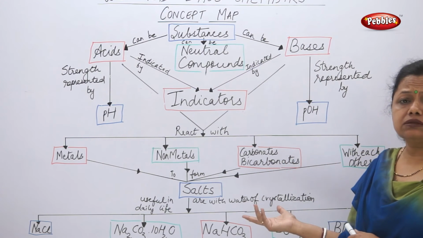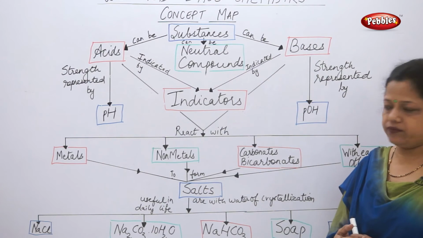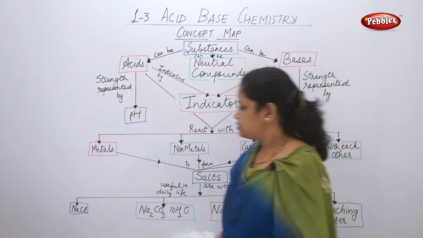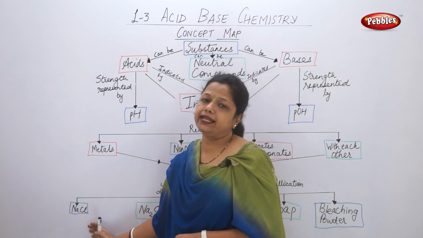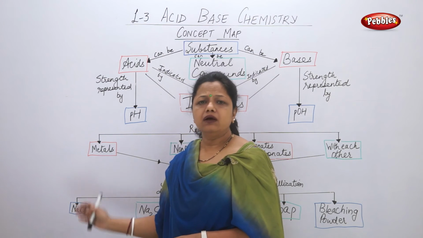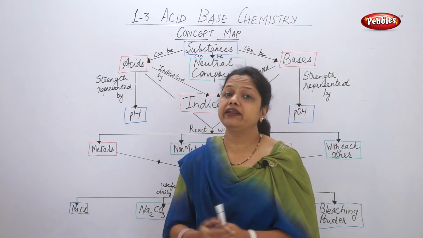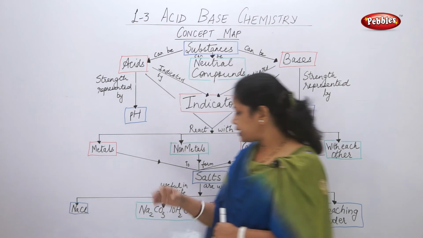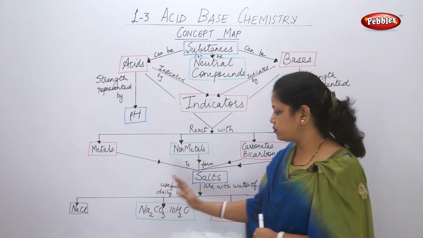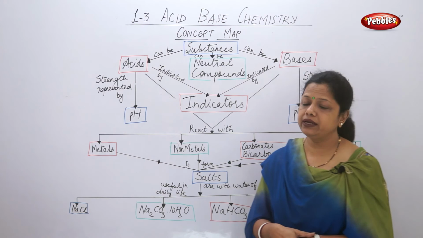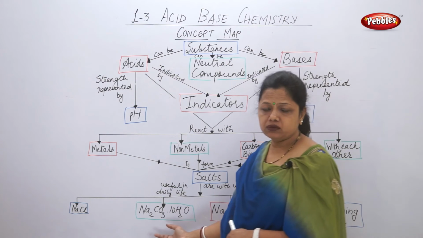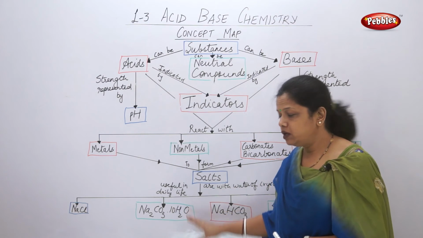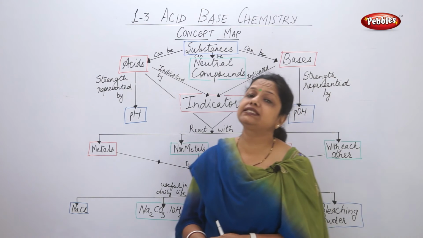So what type of salts are formed which we can use in daily life? Now here there are some salts given which we have studied already. The first salt which we learnt is NaCl, that is sodium chloride. We have seen that it has various uses and it is a very useful product in daily life. The second salt which we learned was Na2CO3·10H2O. What is Na2CO3? It is sodium carbonate. It is attached with 10 molecules of water, which is also called water of crystallization.